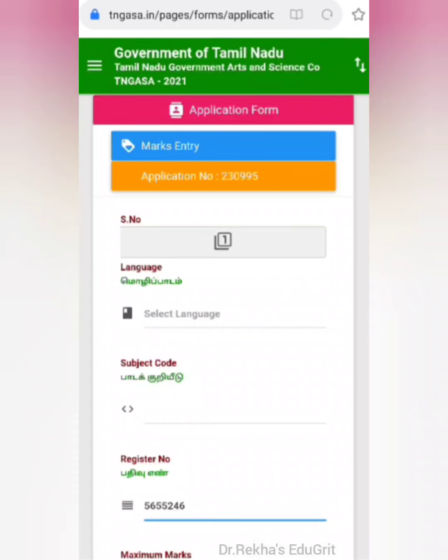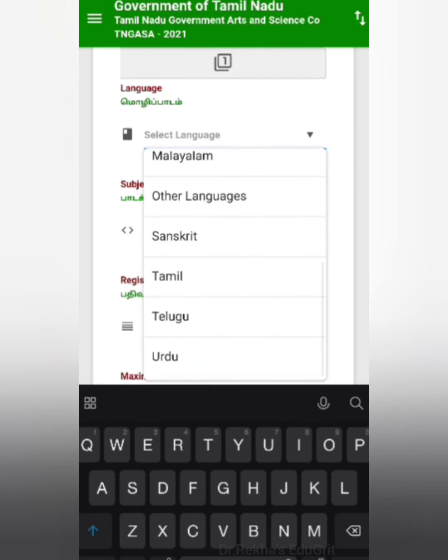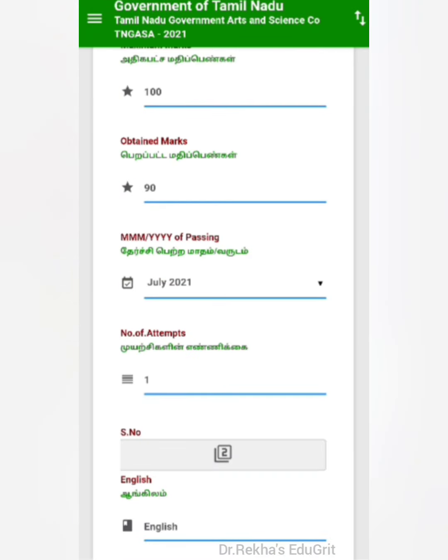In the next page, you have to give the subject marks which you have obtained. In the previous page, you have already given the group code.